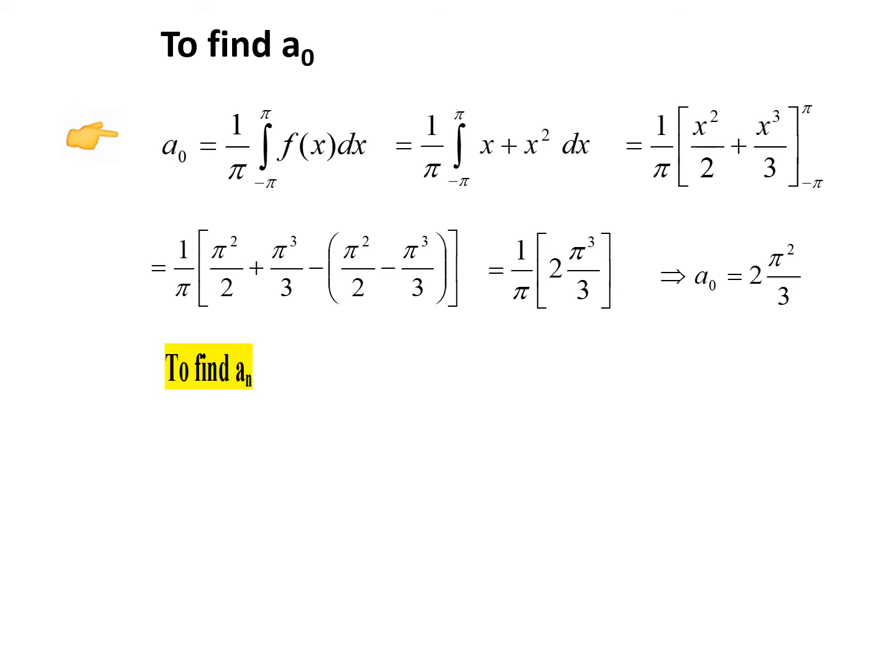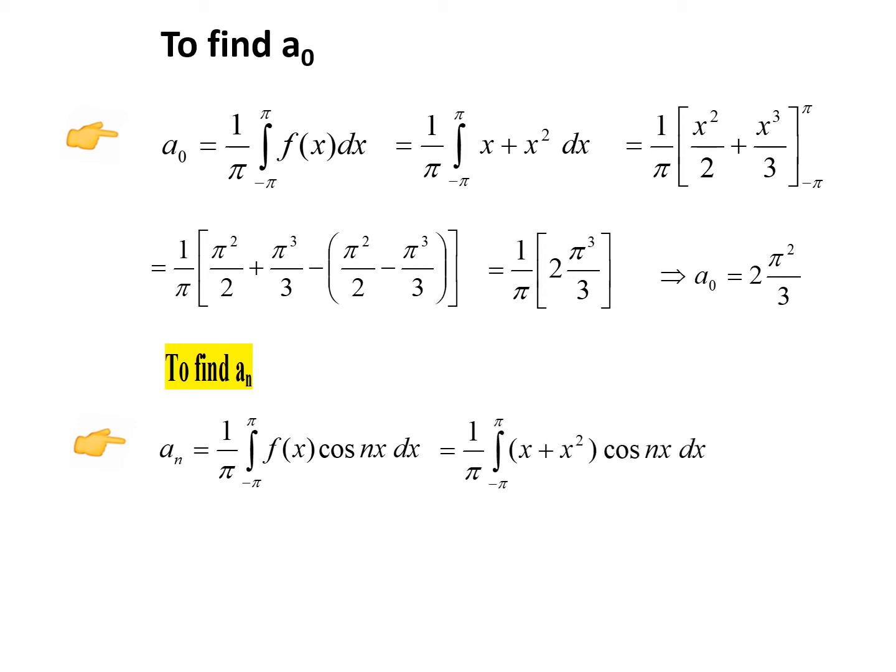Now next let us find a n, and this is the formula for a n, 1 by pi minus pi to pi f of x cos n x dx, and let us substitute what is f of x, x plus x squared. And when you observe this integration, it has got two multiplicative terms. So whenever we have two multiplicative terms, we can make use of Bernoulli's law. So the law says, keeping the first term and integrate the second, that is cos n x, when we integrate we have sin n x by n, minus differentiate the first. So when we differentiate the first we have 1 plus 2x